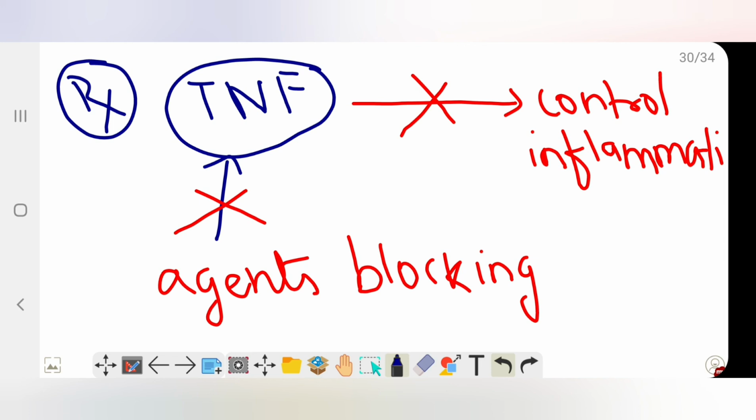So what is the take home message? Why is this molecular understanding of inflammation so needed? Because when there is excess inflammation, for example in gout, there is excess inflammation because of increased uric acid.